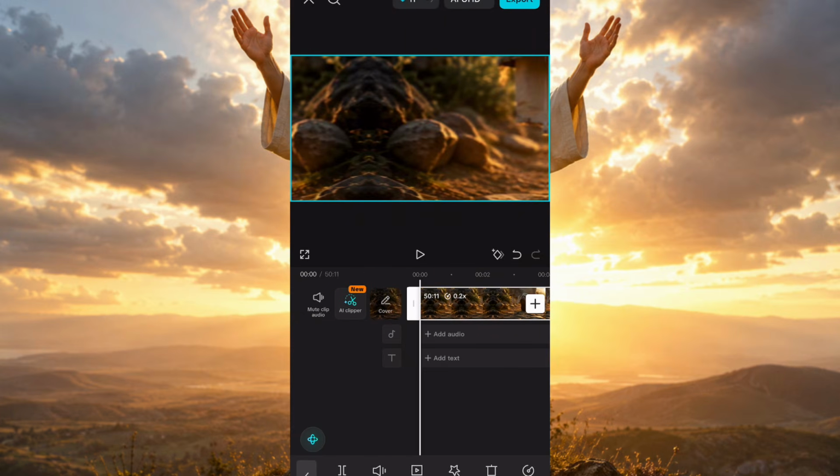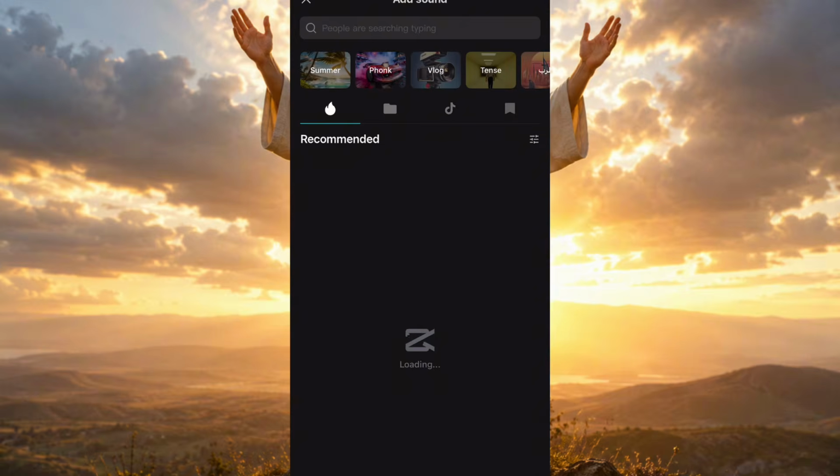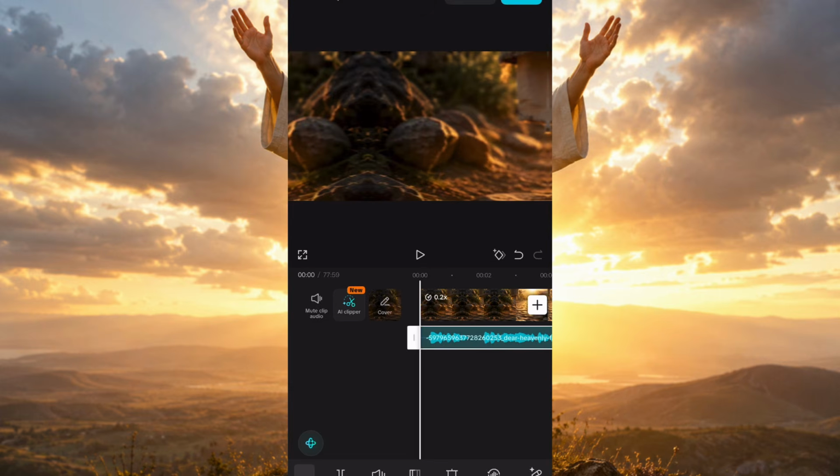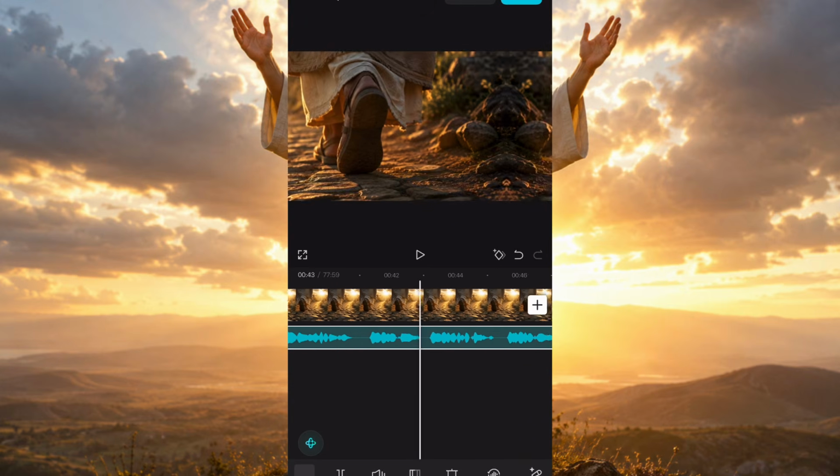Now the next thing you are going to do is to go to your audio, go to your sound, then import your audio from your device. Now after adding my audio, you can see that it's even more than an hour. An hour is about 60 minutes and this is about 77 minutes, over an hour. So we are just going to add our auto captions to it.